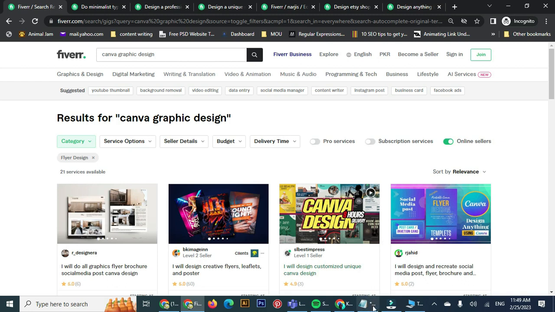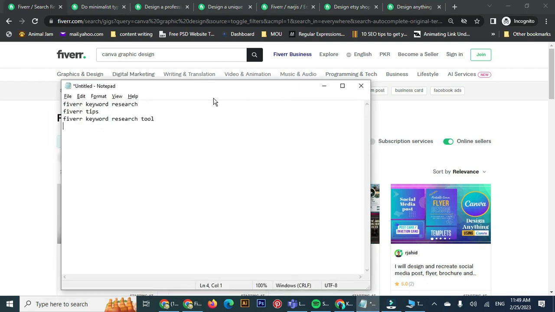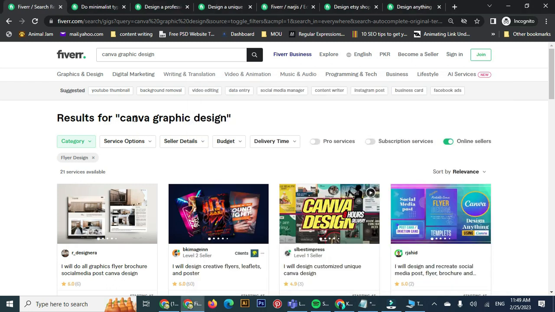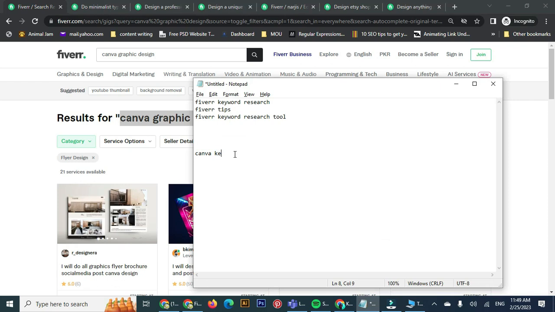So let's open this notepad and keep it aside. From here I'm going to copy it and paste it here, Control V, and there, flyer designing. So I've decided to make my new gig with flyer designing.